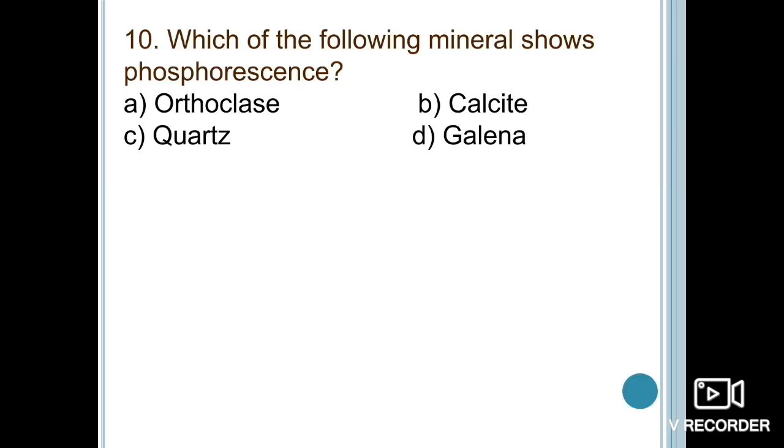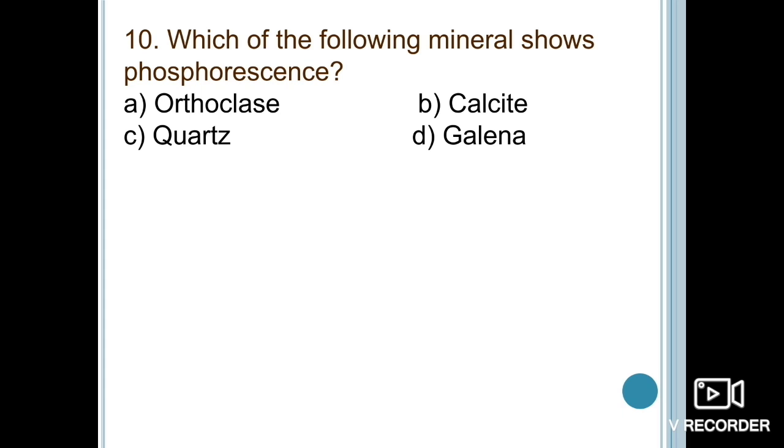Next one is, which of the following minerals show phosphorescence: quartz, orthoclase, calcite, or galena? Firstly we will have to understand the basic properties like phosphorescence. There are two important properties, fluorescence as well as phosphorescence.